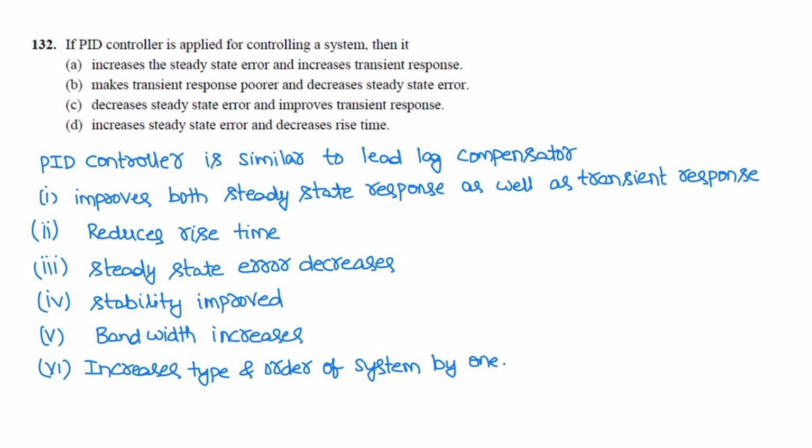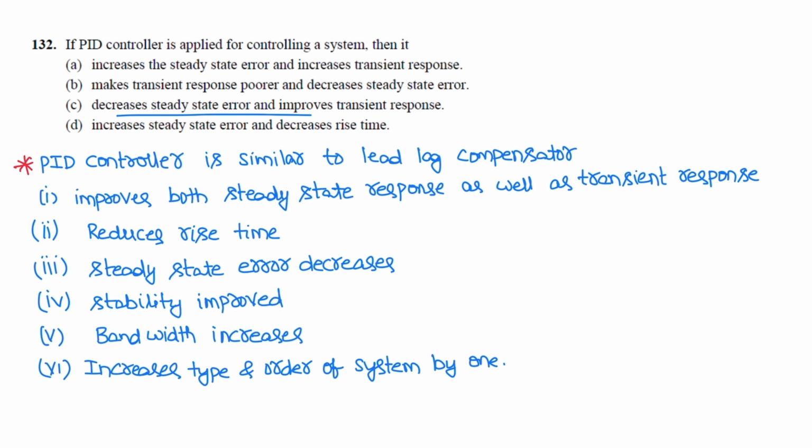Next question. If a PID controller is applied for controlling a system, then it decreases the steady state error and improves the transient response. Correct option is C. A PID controller is similar to a lead-lag compensator. It improves both the steady state response as well as the transient response, and reduces the rise time.